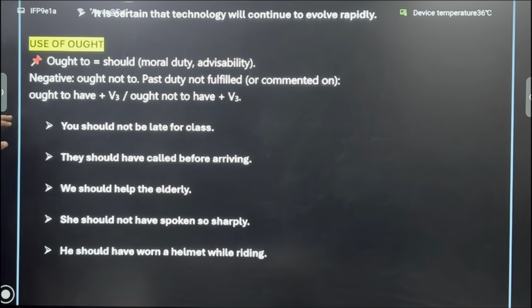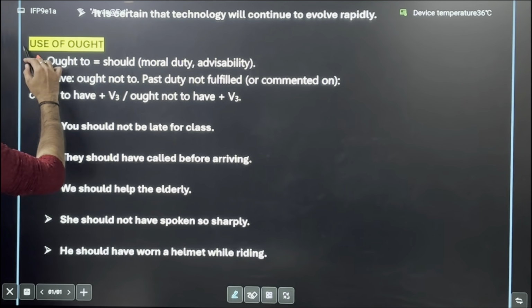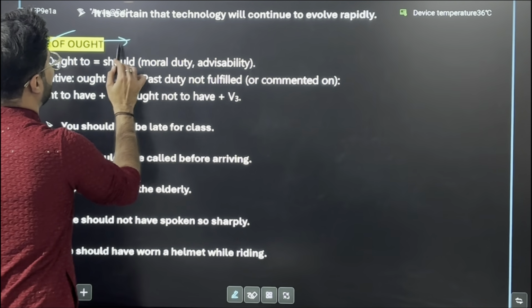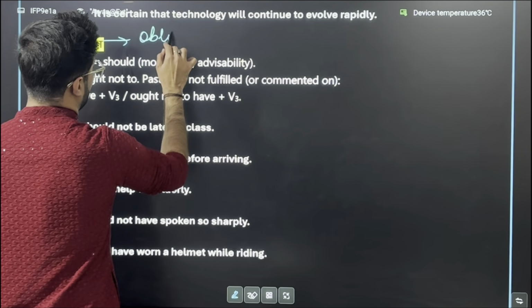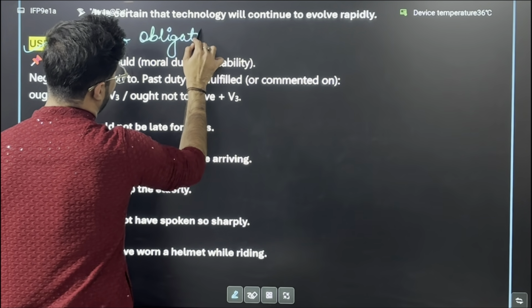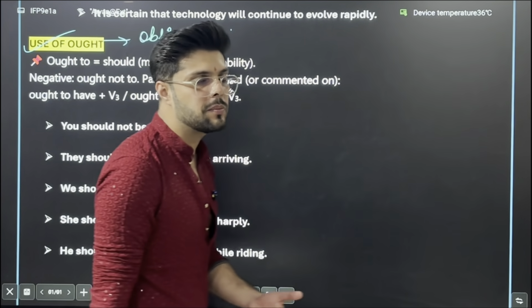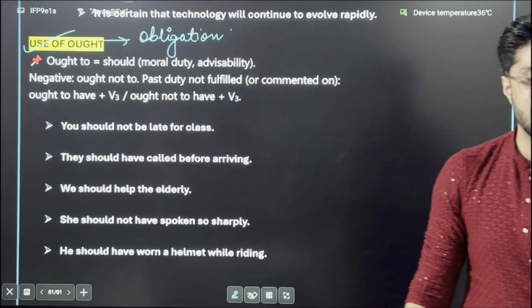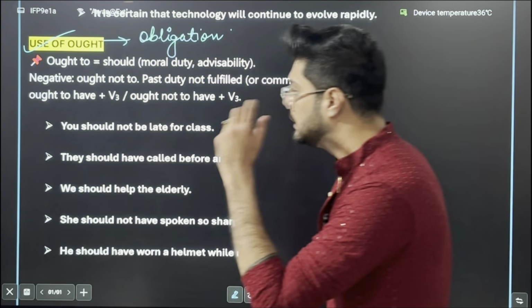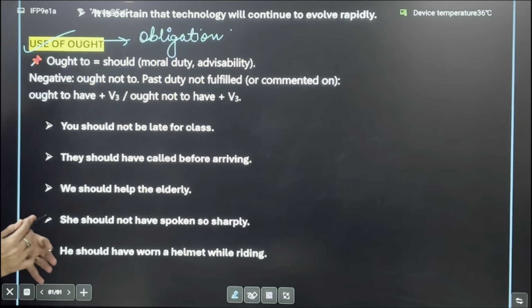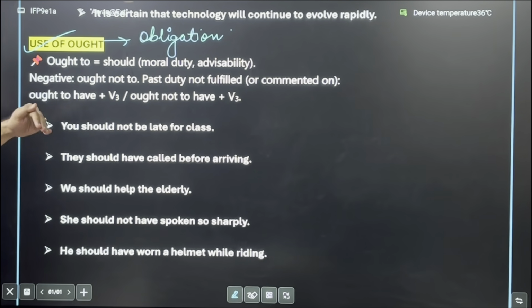Now coming to sentences where you have to make use of ought. Ought is like obligation. It is basically a compulsion, or a responsibility which needs to be fulfilled when we make use of ought in sentences. That is how ought is conveyed, using obligation or compulsion. It needs to be done and accountability has to be taken.